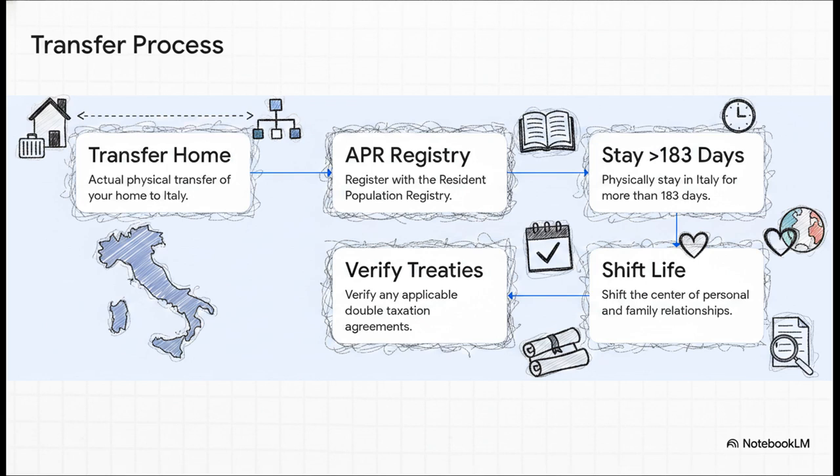Step 4, as we just talked about, involves shifting the center of your personal and family relationships to Italy to satisfy those new domicile rules. And finally, step 5, you really need to verify any applicable double taxation agreements between Italy and your home country to make sure the transition is smooth.